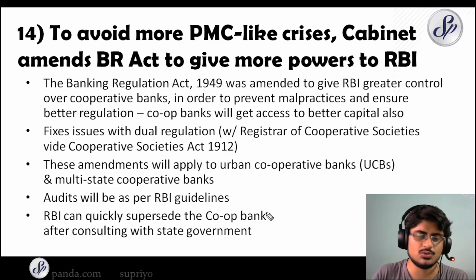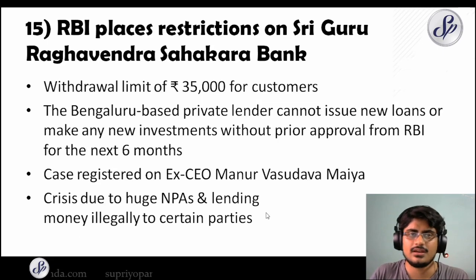So let's move to number 15 now. RBI places restrictions on Sri Guru Raghavendra Sahakara Bank. So this is a bank from Karnataka, and the withdrawal limit has been reduced to 35,000. So the Bengaluru-based private lender cannot issue new loans or make any new investments without prior approval from RBI for the next 6 months.